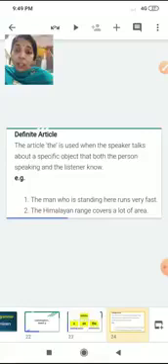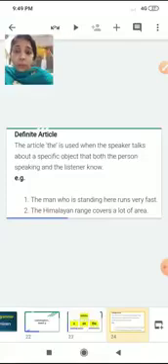The article the is used when the speaker tells about a specific object that both the person speaking and the listener know. So what does it mean? The article the is mainly used when the speaker talks about a particular object. Okay, about that object, the person who is speaking and the listener, both of them know about it.